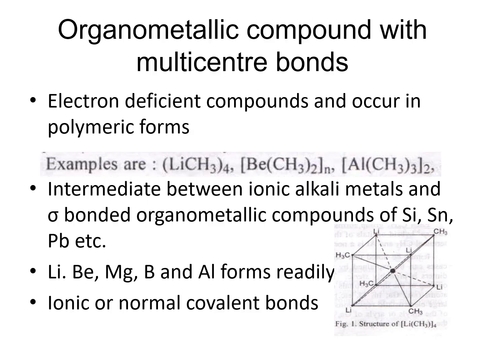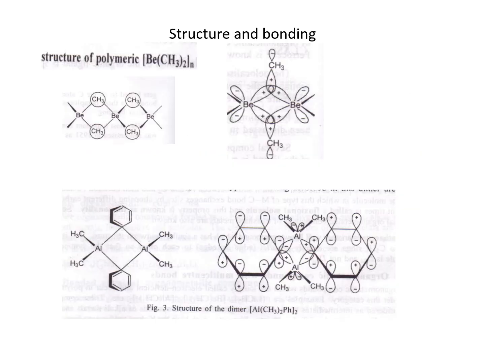Lithium, beryllium, magnesium, boron and aluminium form multi-centered bonds readily. They may be ionic or normal covalent bonds. The structure of bonding is like that, and it is polymeric in nature.